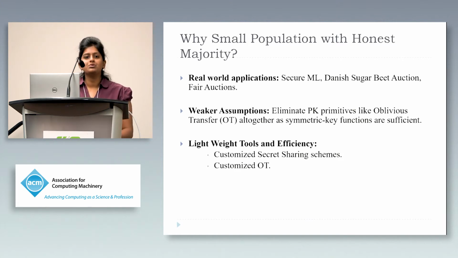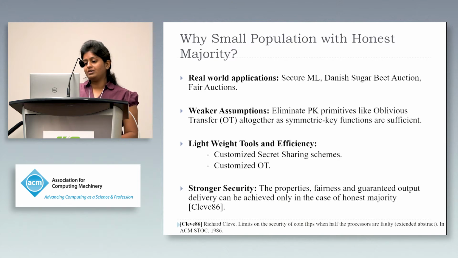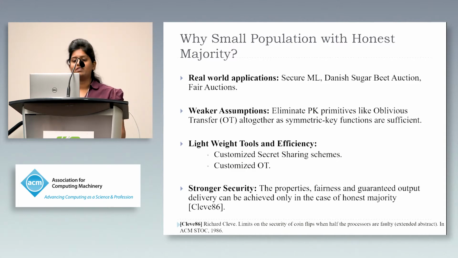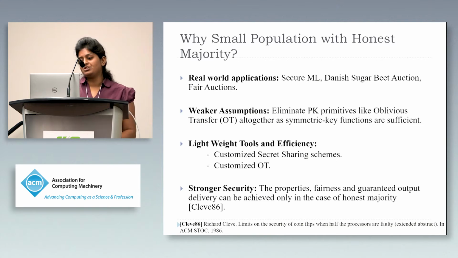For instance, we could use customized secret sharing tools such as replicated secret sharing or customized OT primitives, unlike the traditional ones which use public key primitives. Also, an important point is that if you have honest majority, then the stronger security notions of fairness and guaranteed output delivery can always be ensured. So these are a few interesting things that allow us to gain efficiency in the small party setting.